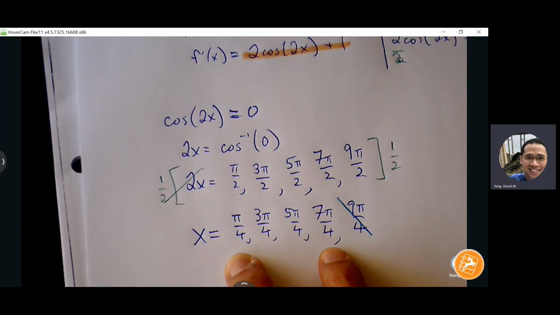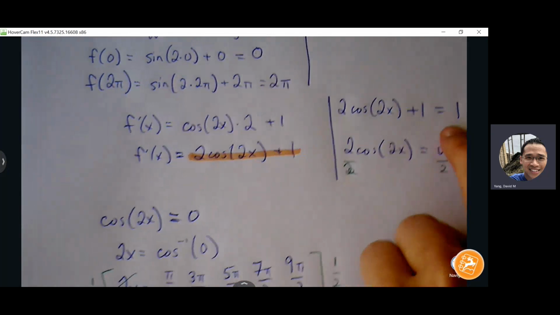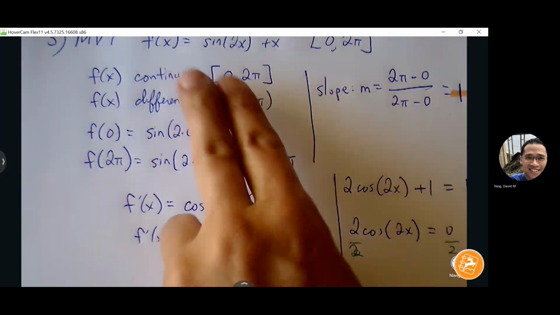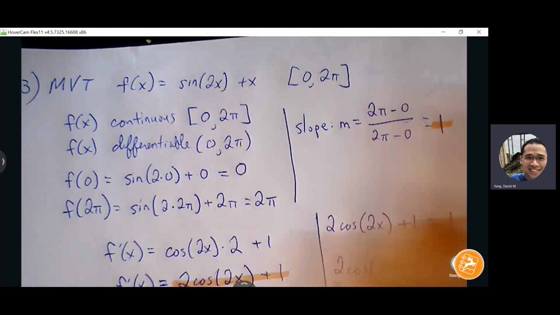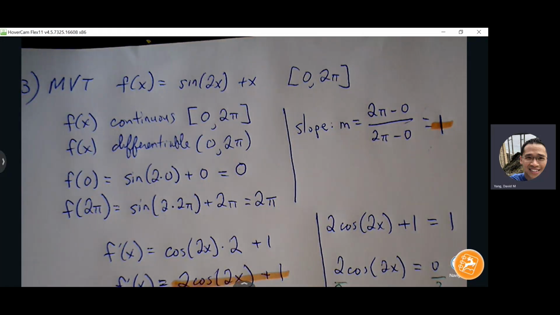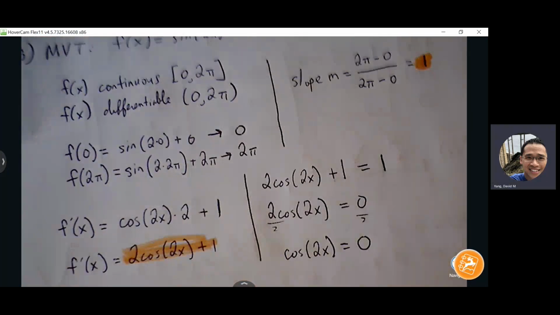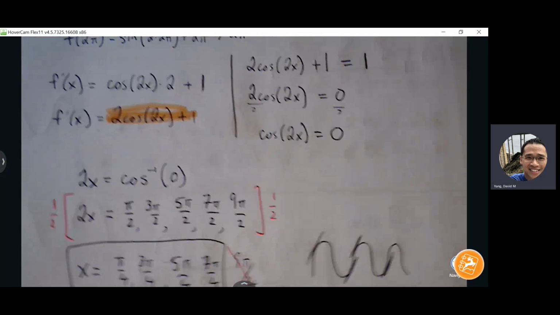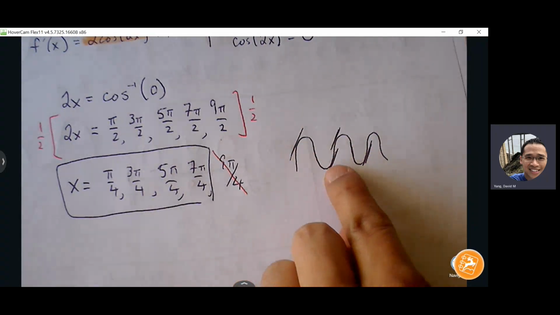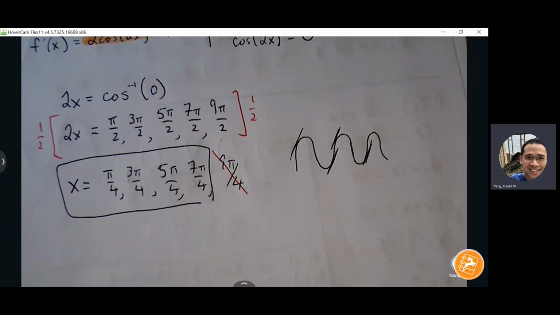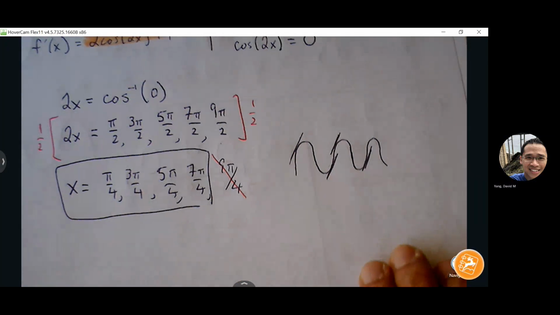So there's actually 4 locations on this curve where there's a slope of 1 between 0 and 2 pi. So sine of 2x is going to condense that graph. Kind of imagine, this is not accurate by any means, but imagine all my sine curves here. I'm going to see all those possibilities of places where I can imagine slope 1 occurring on the curve.